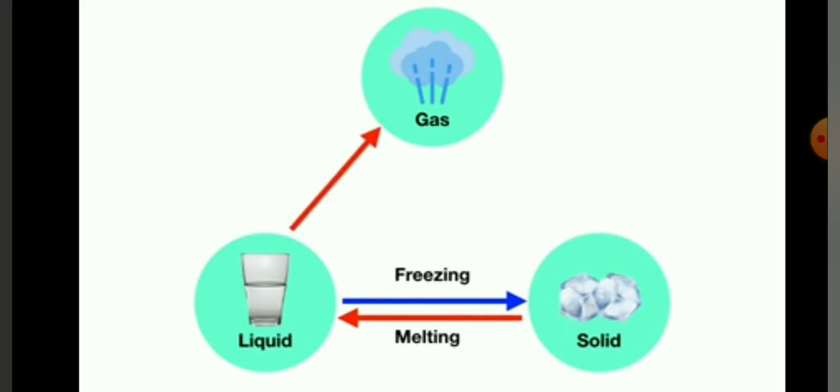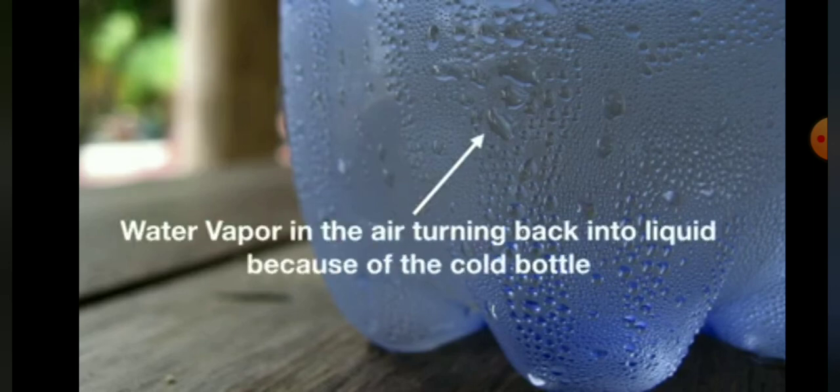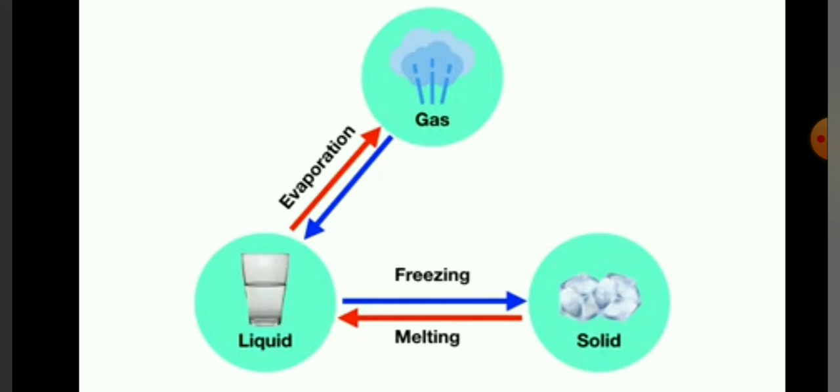If a liquid turns into a gas, like when you boil a pot of water, we say that the liquid is evaporating. This is an example of evaporation. There are also times when a gas will turn back into a liquid. If you've ever had a bottle of cold water, you see little droplets of water form on the outside. This is happening because water vapor, or gas in the air, is turning back into a liquid because of the cold water inside the bottle. We call this process, when a gas turns back into a liquid, condensation.